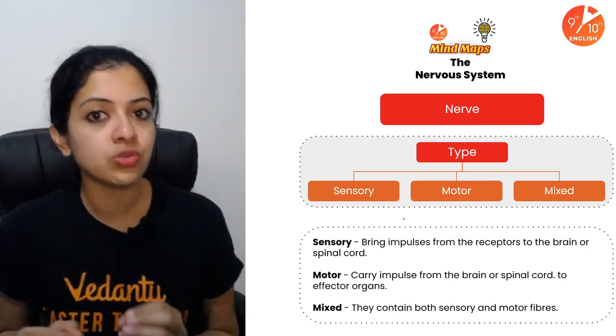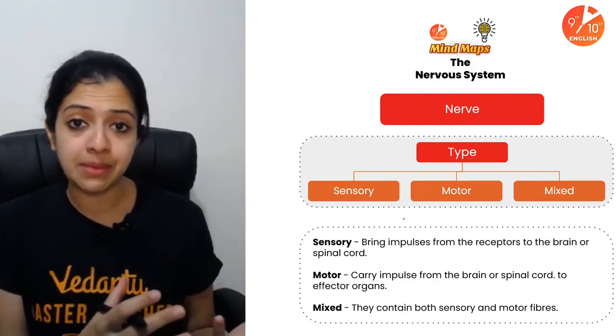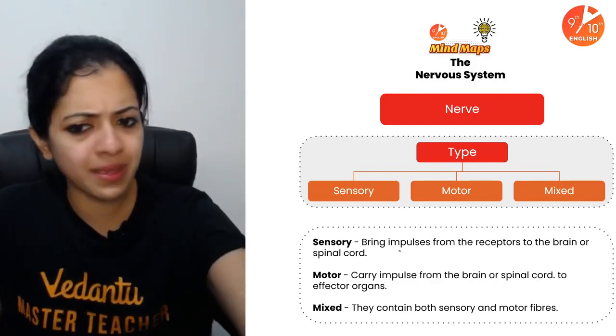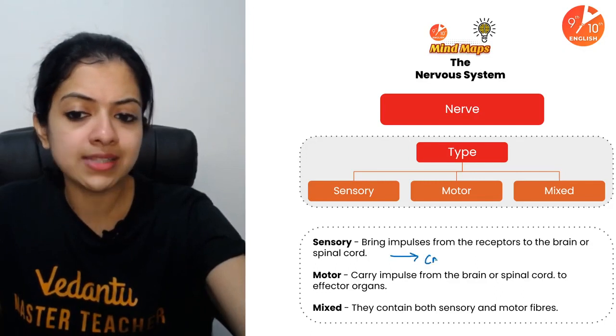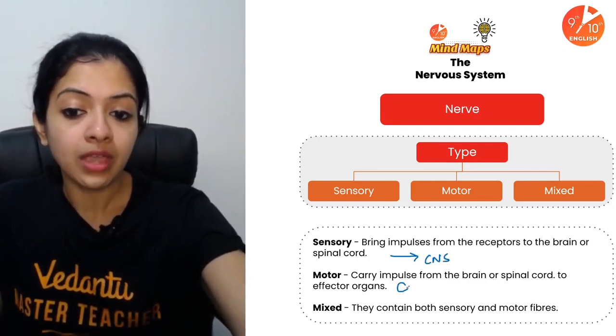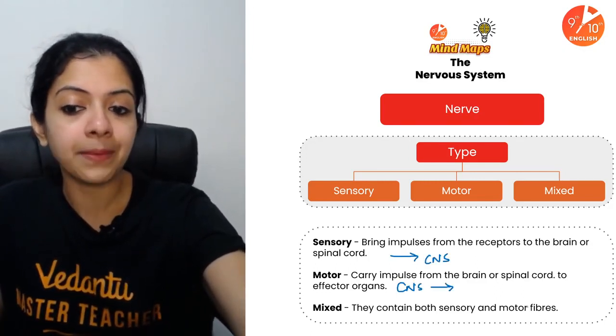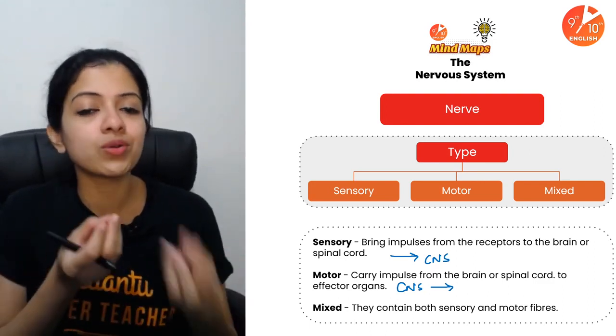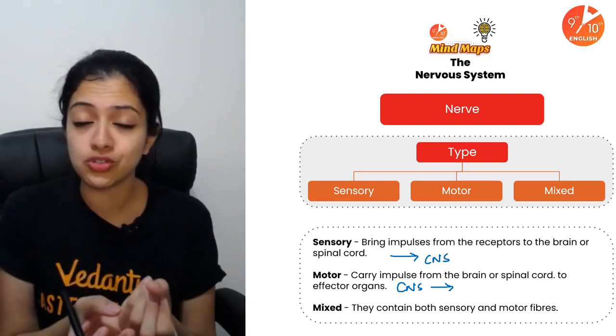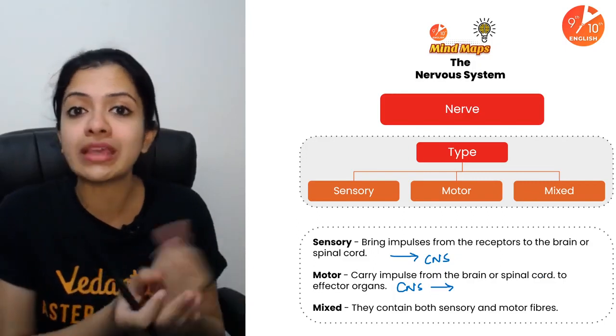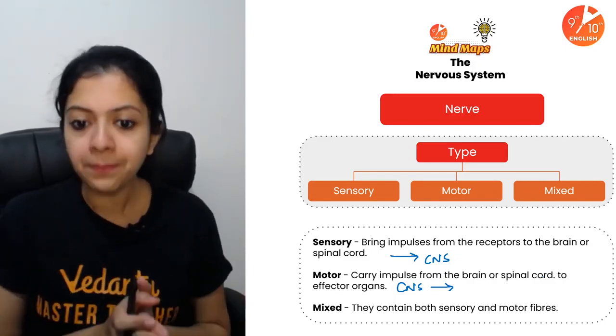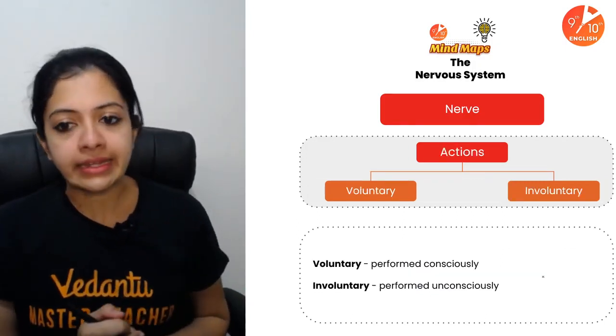Sensory nerves would be those which bring in impulses from the receptors to the brain or spinal cord. So basically, same thing, towards the CNS. Motor would be away from the CNS, and mixed would be those which contain both sensory and motor fibers. They act as a sort of relay between the two. Okay, so that's about the three types of nerves.